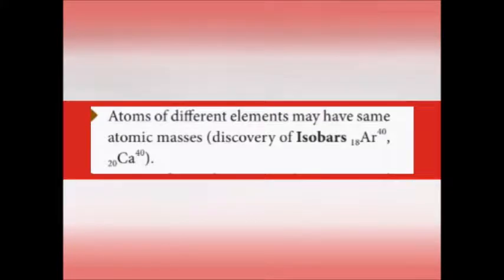What are isobars? Atoms of different elements that have the same atomic masses are called isobars. Example, argon and calcium. See, both argon and calcium have the same atomic mass of 40, but argon has atomic number 18 and calcium has atomic number 20, same atomic masses.